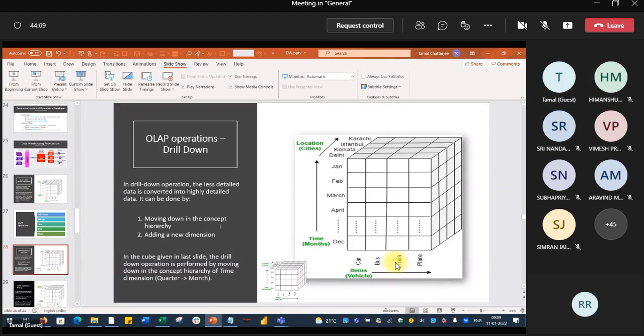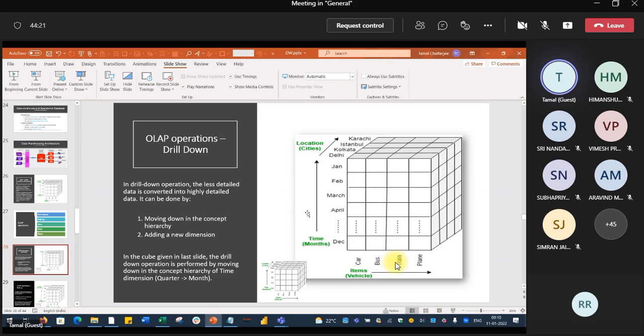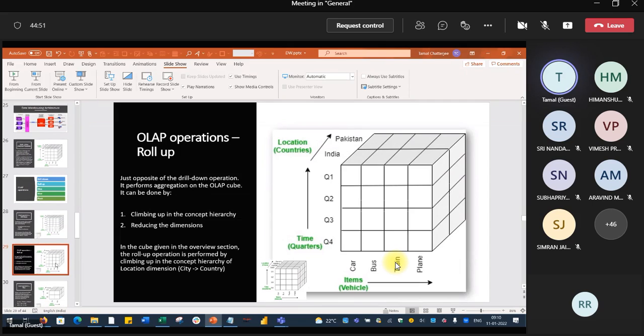So that is the drill down. Drill down means, previously what we had in the time, we are having quarter 4. If you drill down to quarter 4, you will be getting more detail. Drill down is nothing but the more detail from the aggregations. So April to December. So now it is a more detailed one, not quarter 1, quarter 2, quarter 3, and quarter 4. So this is actually a drill down from this. It was this. Now if you go back, this is basically roll up.